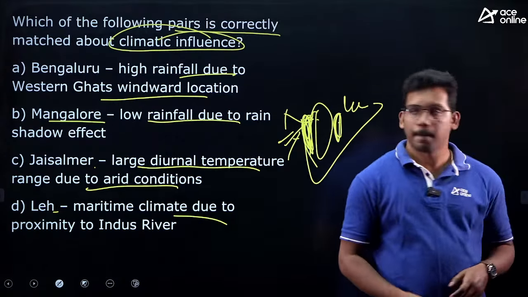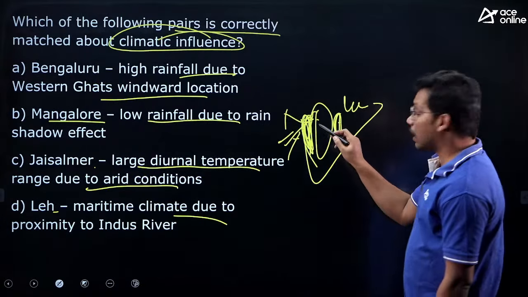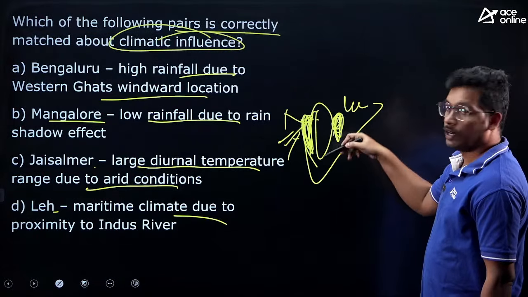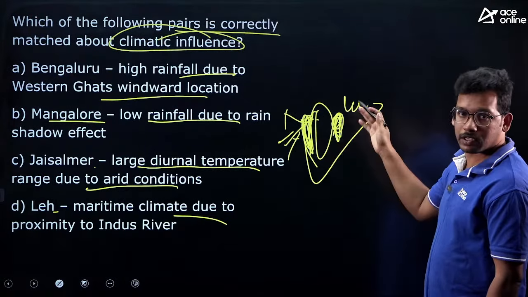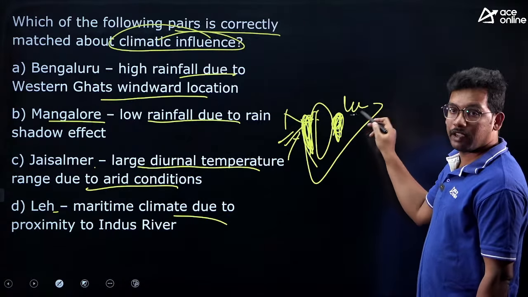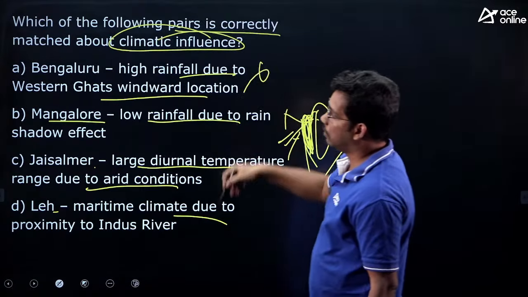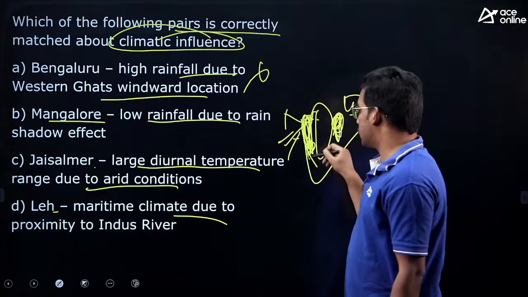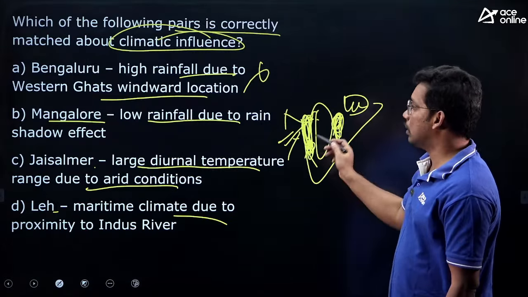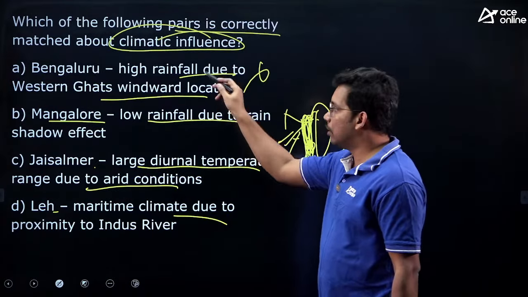Answer this. Bengaluru is on the leeward side of the Western Ghats. It is in the center east of the Karnataka region. It is in the leeward, that's why it doesn't receive much rainfall. It is not on the windward. Mangalore is on the windward, on the southern Karnataka coast, which receives a high amount of rainfall because of the windward.